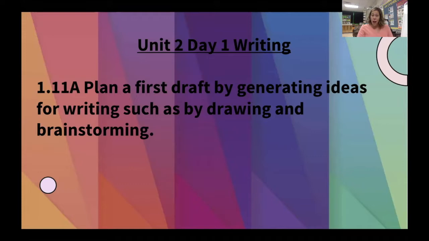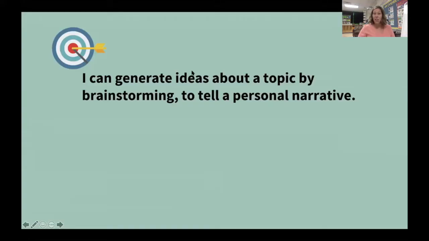Plan a first draft by generating ideas for writing, such as by drawing and brainstorming. Our target is, I can generate ideas about a topic by brainstorming to tell a personal narrative. So what you're going to do, generate means to come up with. We're going to come up with ideas about a topic that will be a personal narrative, and we're going to do it by brainstorming. I bet you're wondering, what is a personal narrative?